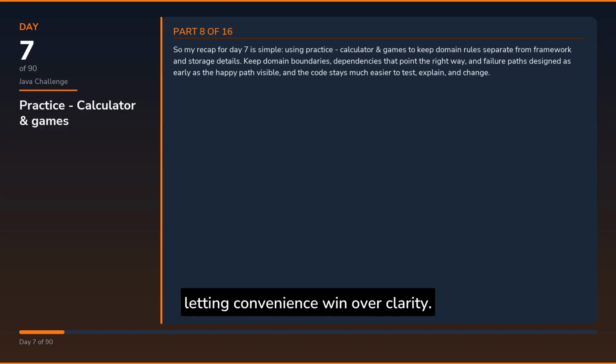So my recap for day 7 is simple: using practice, calculator and games to keep domain rules separate from framework and storage details. Keep domain boundaries, dependencies that point the right way, and failure paths designed as early as the happy path visible, and the code stays much easier to test, explain, and change.